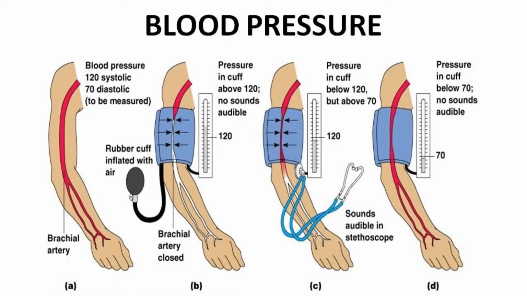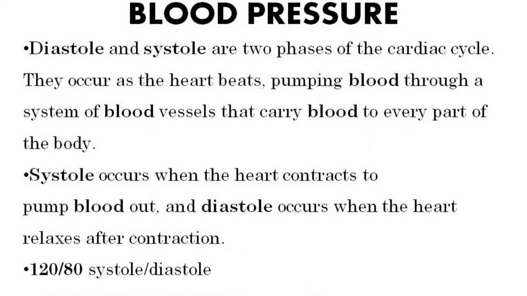Let us now understand the mechanism of blood pressure. The force that the blood exerts against the wall of a vessel is called blood pressure. This pressure is much greater in arteries than in veins. Diastole and systole are the two phases of the cardiac cycle.